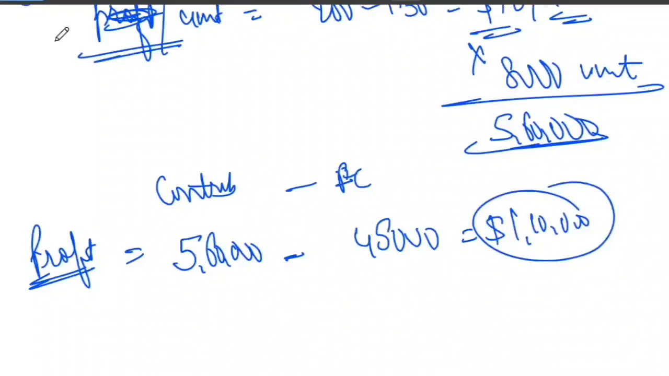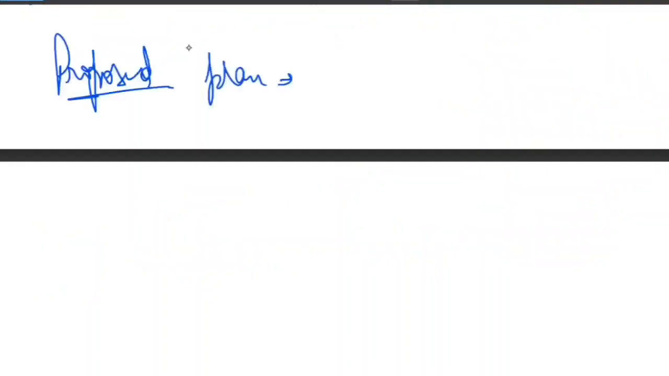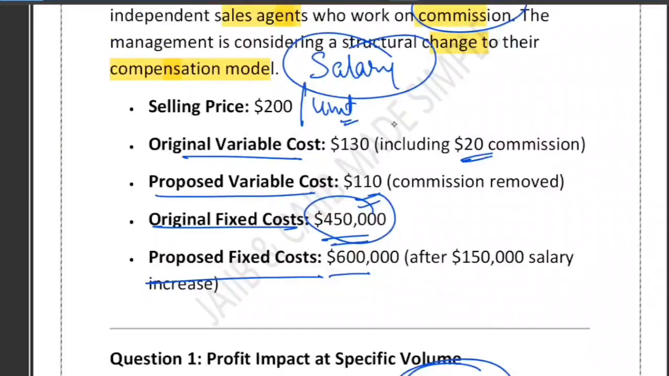Now let's switch our focus to the proposed plan. In the proposed plan, no commission is there. Earlier there was a $20 commission. Now in the proposed plan, commission has been removed and fixed salary has been increased. Earlier the fixed cost was $4,50,000. Now it is $6 lakh.